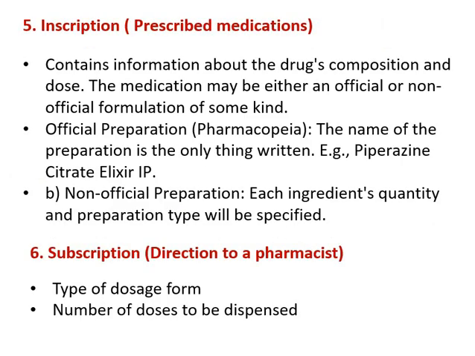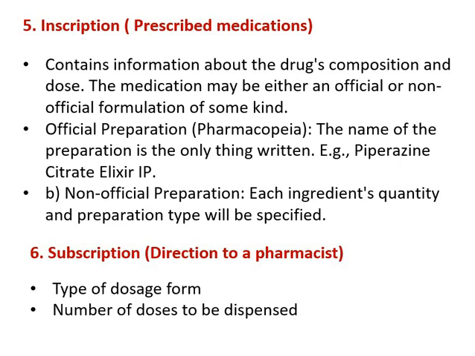The next part of a prescription is the inscription. It basically contains the prescribed medication for a patient, and it contains information about the drug composition. For example, paracetamol 500 mg or 650 mg, depending upon the condition of the patient and the dose. The medication is also prescribed either in an official or non-official formulation of some kind.